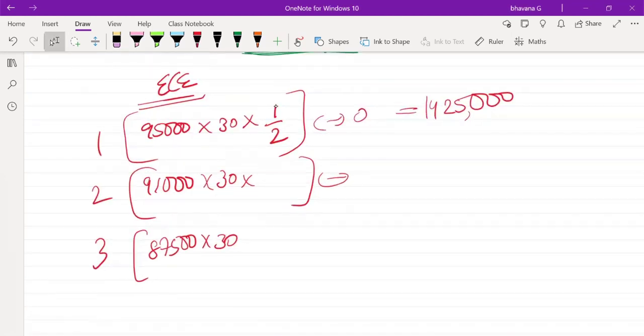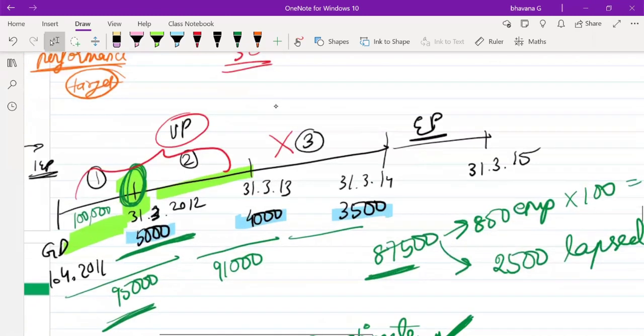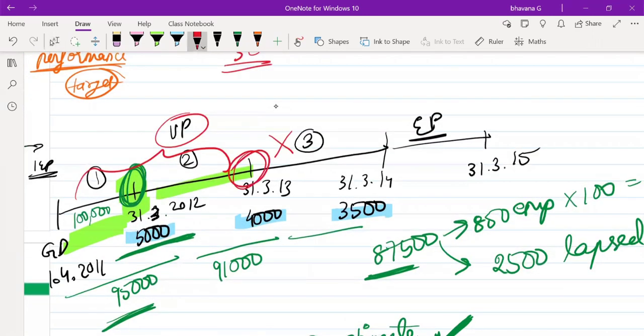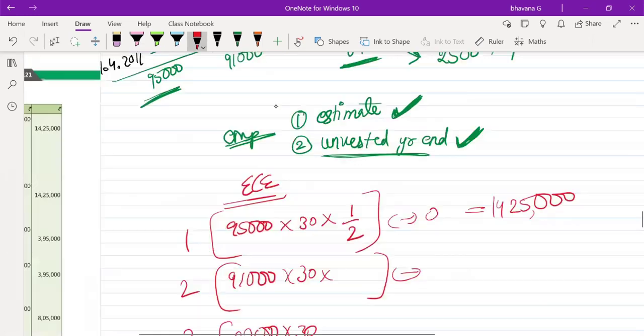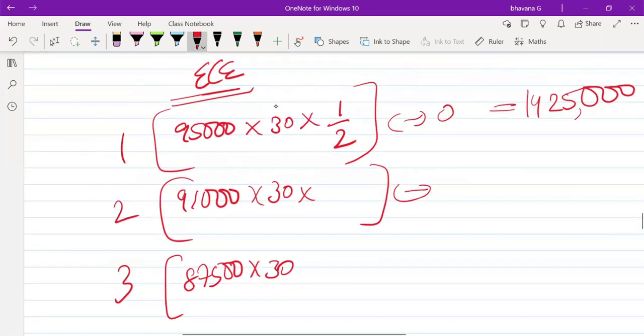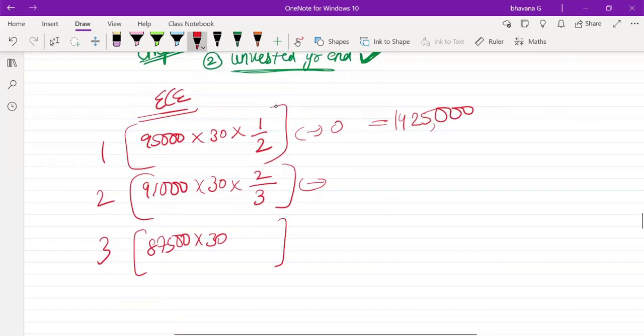In the second year, what will happen? Again, by the second year end, you don't have any option. You think that at least by third year end, you will complete your option. So in such case, what will happen? 91,000 into 30 by 2, years already you have completed, and 3 years will be your vesting period. So in such case, what will be the answer? 91,000 into 30 into 2 by 3.